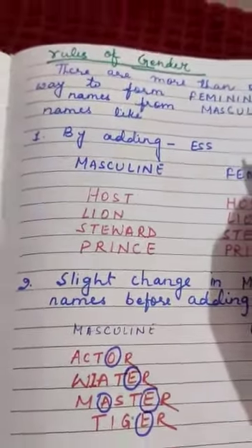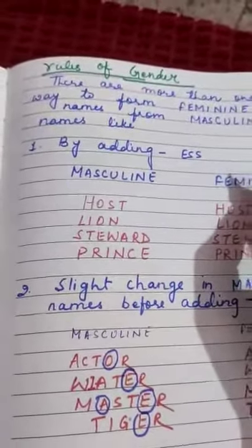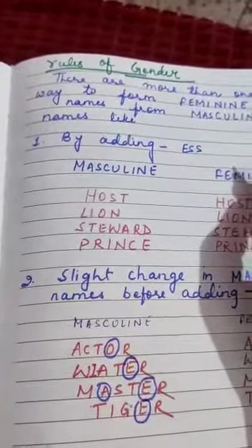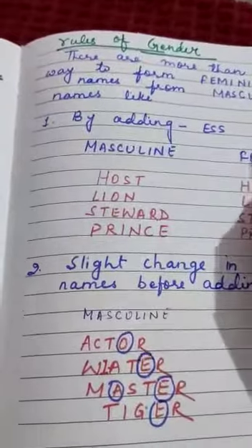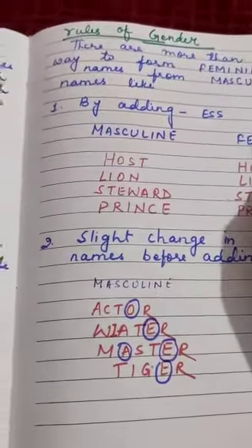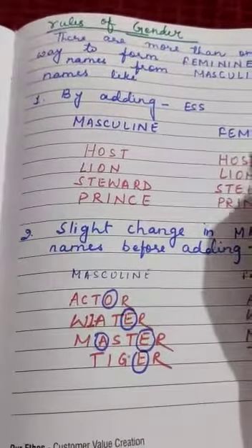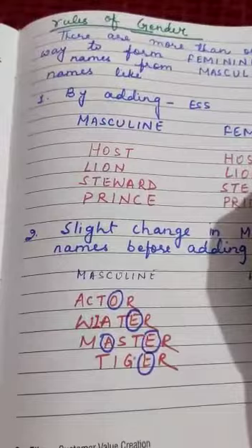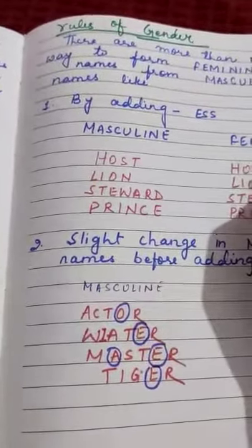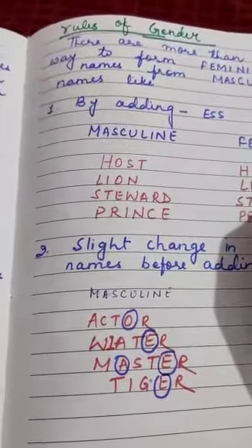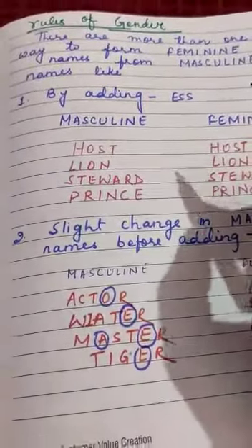Some of the children asked me how to identify and form the noun gender. Children, unfortunately, there are no such rules to identify the gender. You only have to memorize it regularly and consult a dictionary for new gender terms.